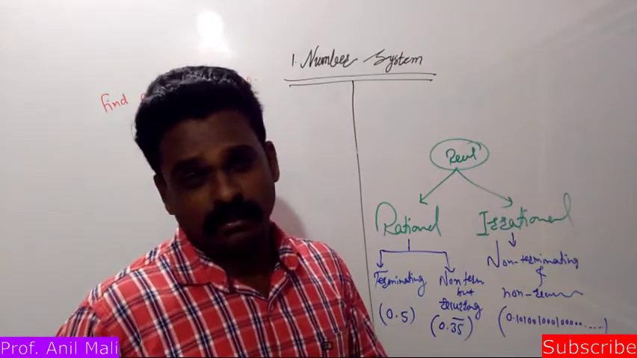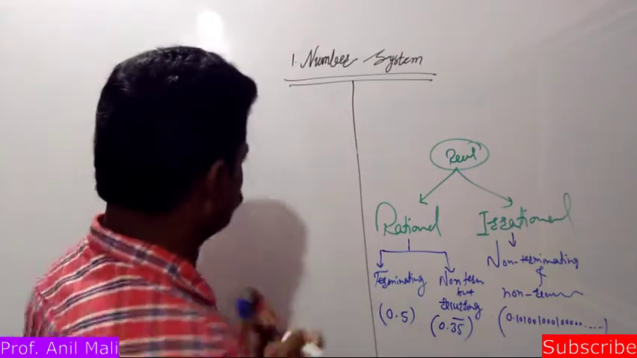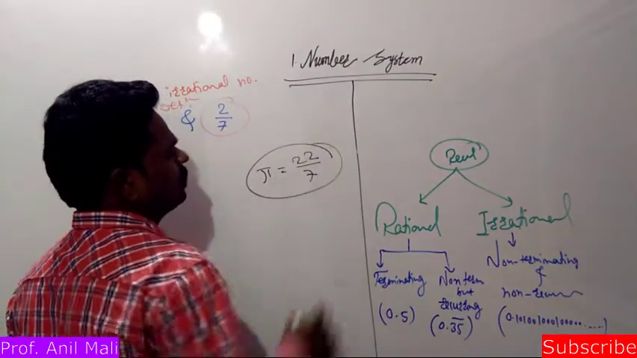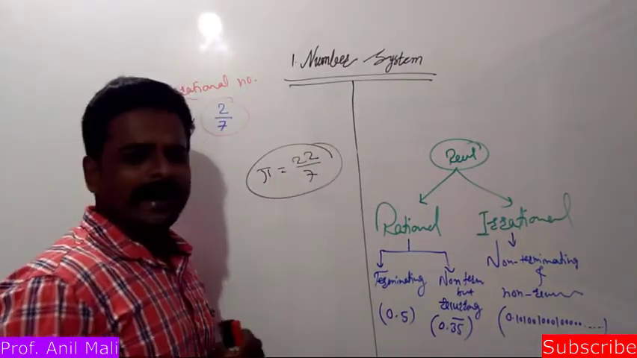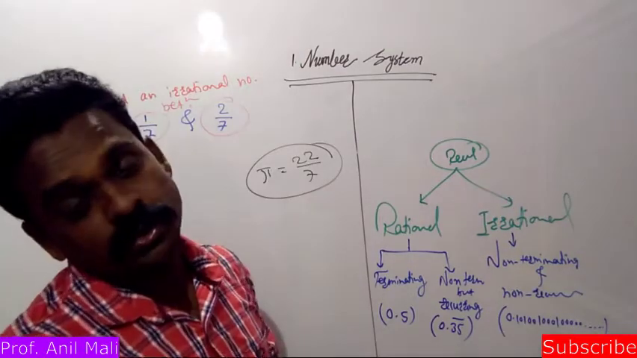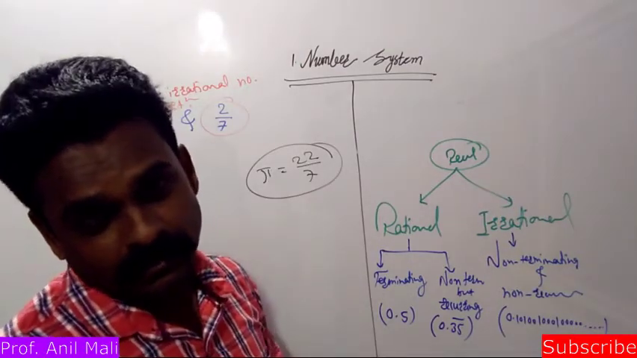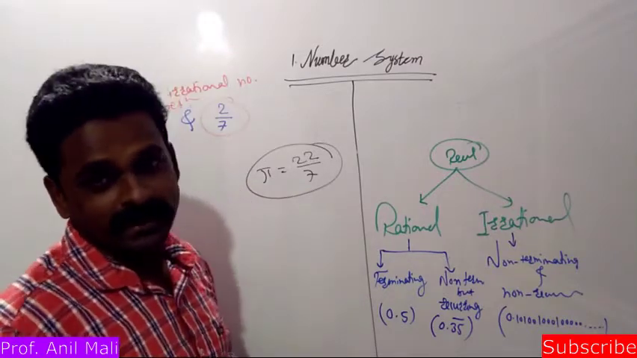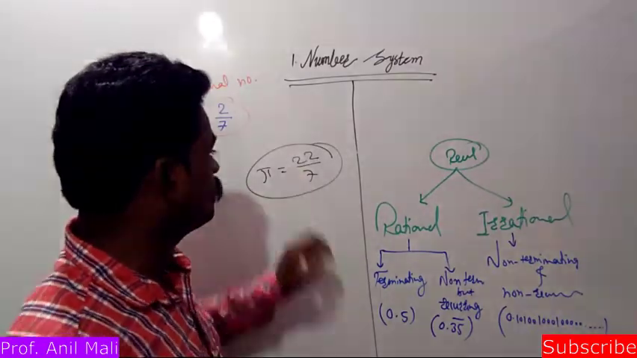The value of pi is 22 by 7. We write pi is equal to 22 by 7. But is it the correct value of pi? No, it's not the exact value of pi. It is an approximate value of pi, 22 by 7.